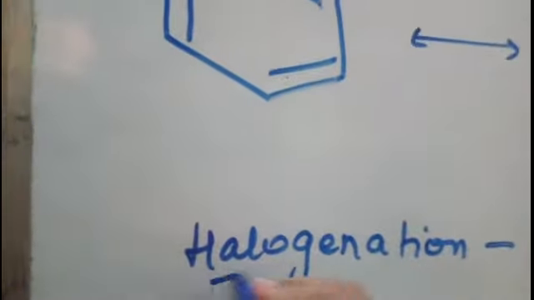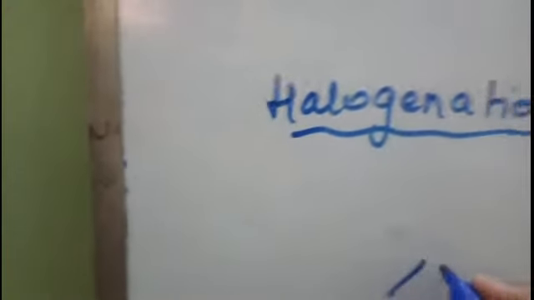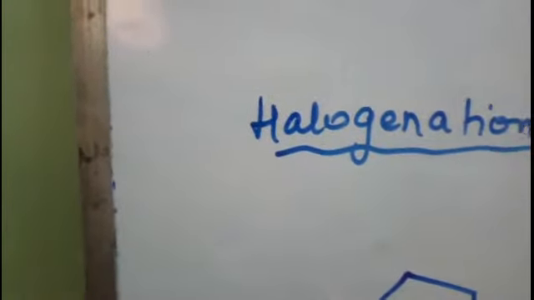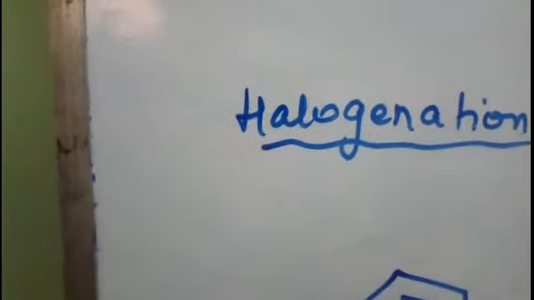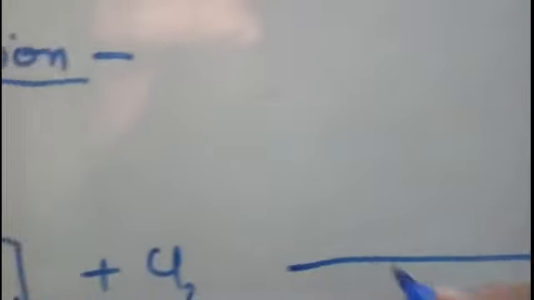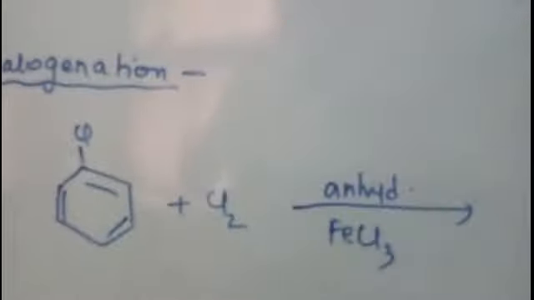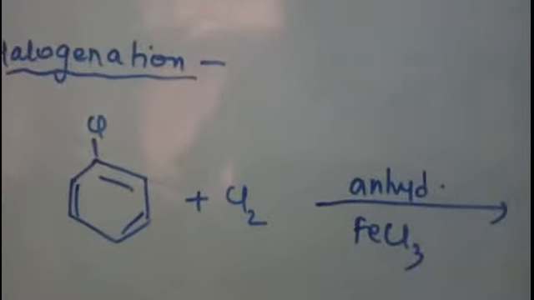Halogenation. Now what do you mean by halogenation? The reaction of halogen. So here we will take your haloarene and react it with halogen. Now when we react this haloarene with halogen, we require a halogen carrier. So here we use anhydrous FeCl3, right? Any Lewis acid can be used, anhydrous FeCl3 or anhydrous AlCl3, right?